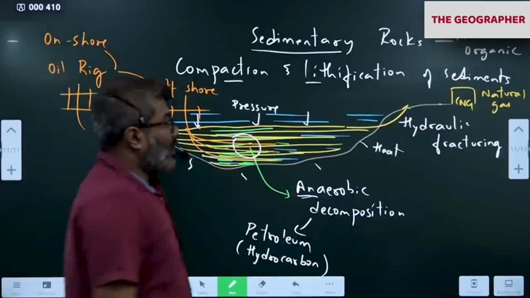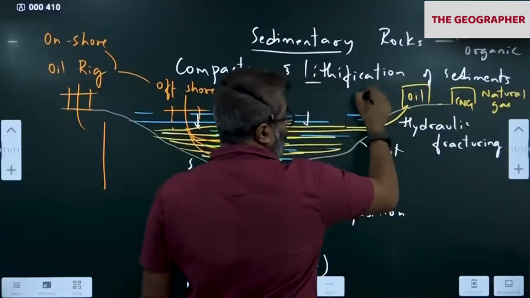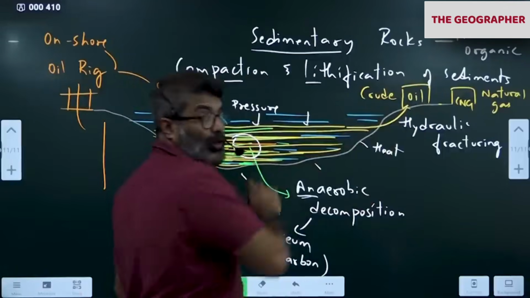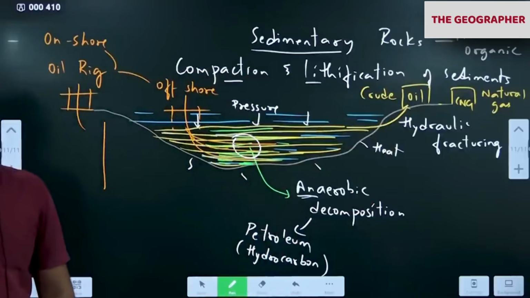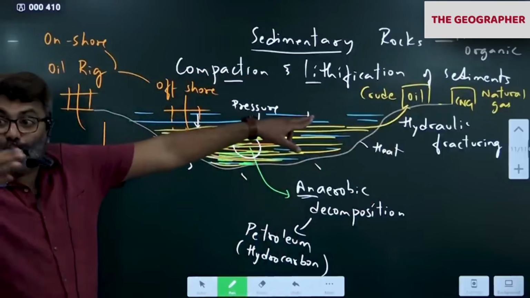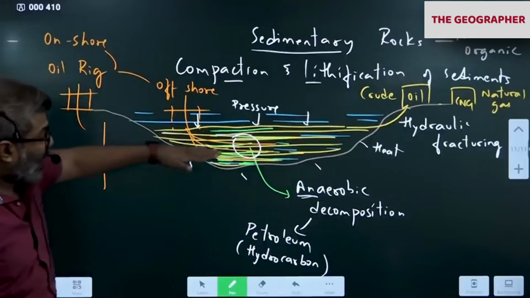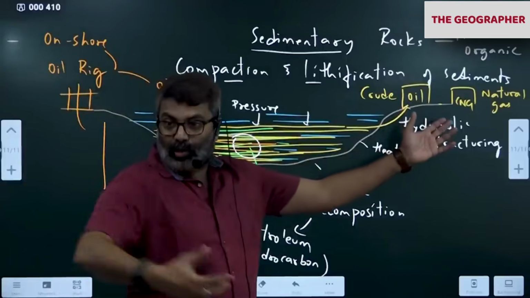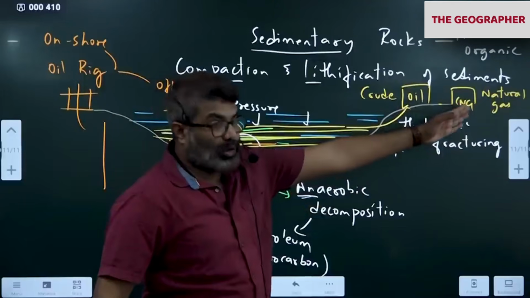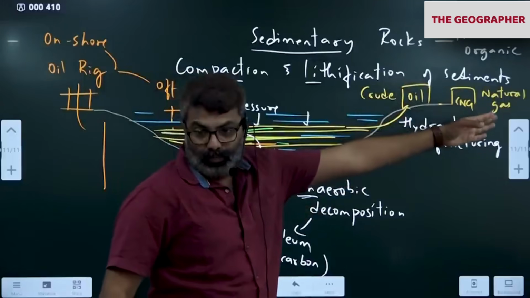Then the oil comes out. Crude oil. It's called crude oil because it has so many impurities in it. It has a lot of impurities, butane, propane, etcetera. So we have to purify it, refine it before use. So through hydraulic fracturing, we extract the oil and gas out. The gas is stored separately, oil is stored separately. The gas is natural gas.